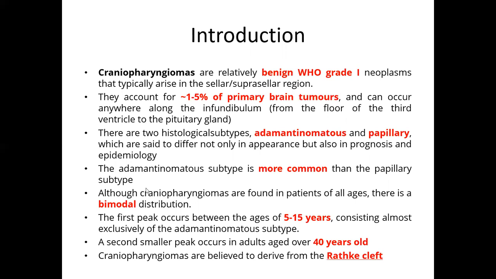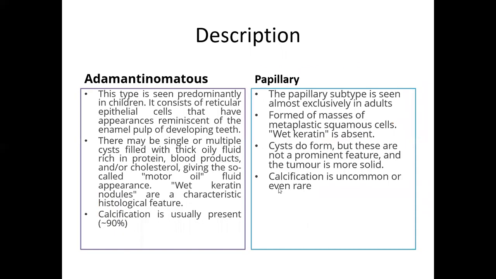Craniopharyngioma is mostly believed to be derived from Rathke's cleft. Adamantinomatous type description: it consists of stellate reticular epithelial cells that are reminiscent of the enamel pulp of developing teeth. There may be single or multiple cysts with thick, oily fluid known as machine oil or motor oil. Wet keratin nodules are characteristic histological features. Calcification is usually present in 90%.